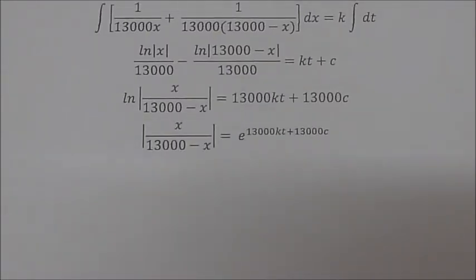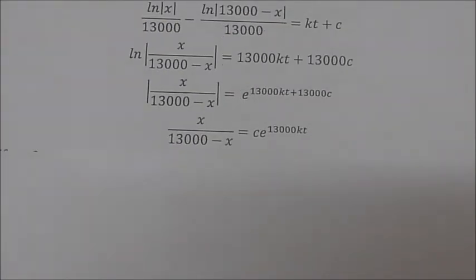What we're gonna do next is exponentiate both sides to get the absolute value of x over (13,000 minus x) equal to e raised to 13,000kt plus 13,000C. We then rewrite it as x over (13,000 minus x) equals C e raised to 13,000kt.